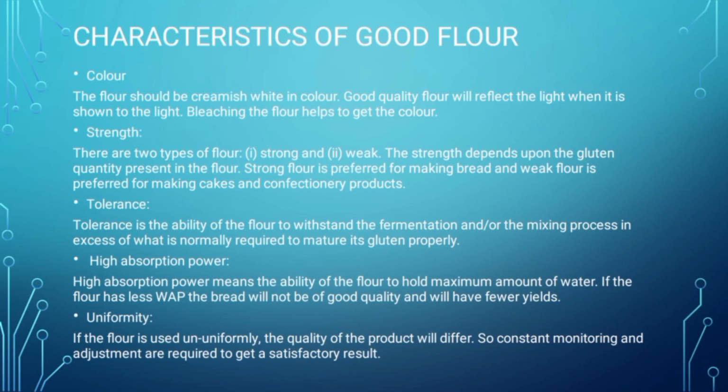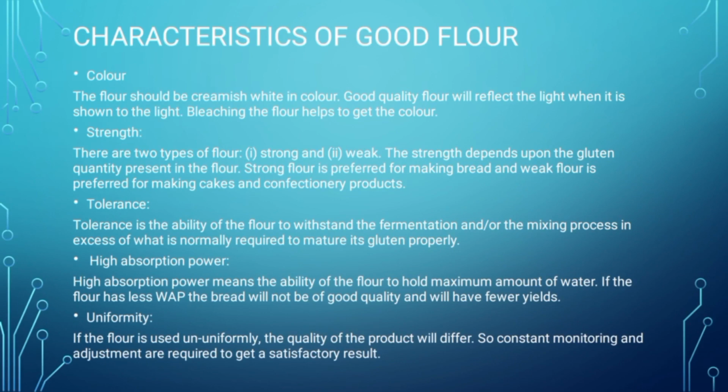First characteristic is color. The flour should be creamish white in color. Good quality flour will reflect the light when it is shown to the light. Bleaching the flour helps to get the color of the flour. Next characteristic is strength. There are two types of flour, strong and weak flour. The strength depends upon the gluten quality present in the flour. Strong flour is preferred for making bread and the weak flour is preferred for making cakes and confectionery products.